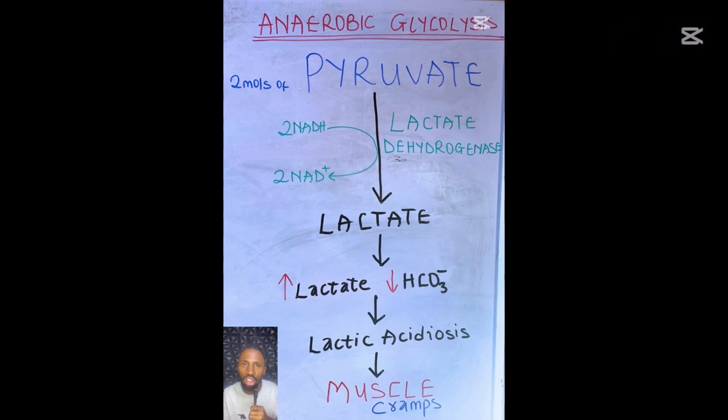If there's no oxygen, what will happen? Anaerobic glycolysis will occur, whereby pyruvate will form lactic acid, using lactate dehydrogenase, thereby oxidizing NADH to NAD plus. Simple. And if there's continuous formation of lactic acid, this will be built up in the muscle.